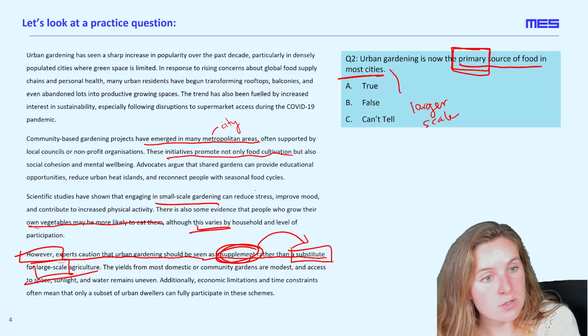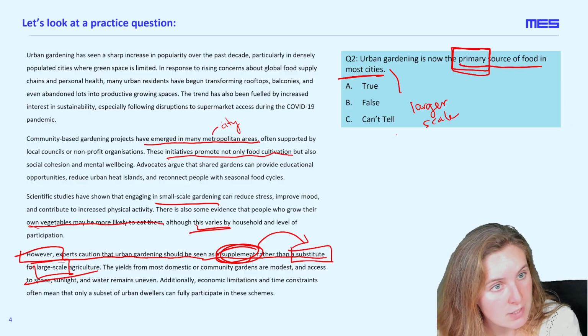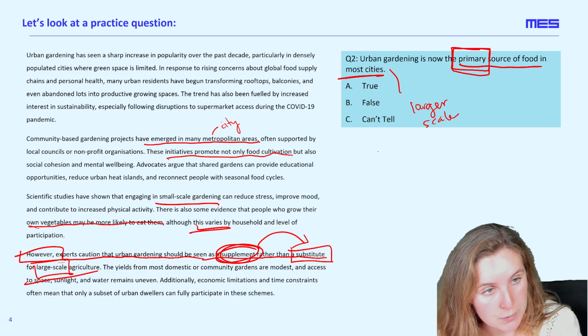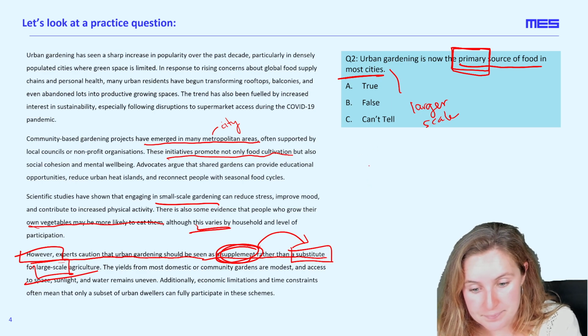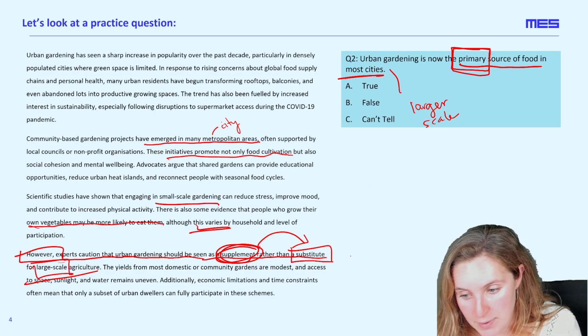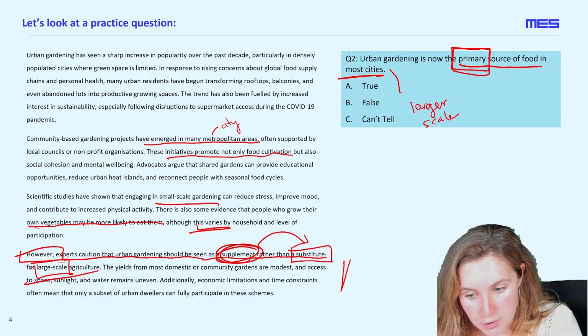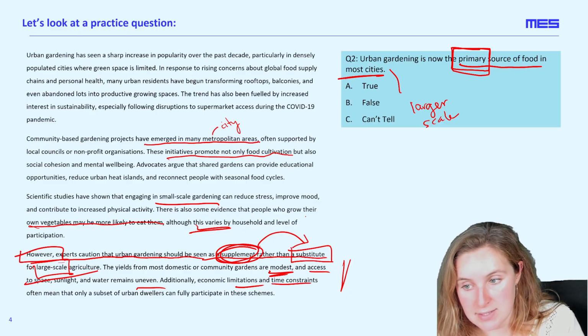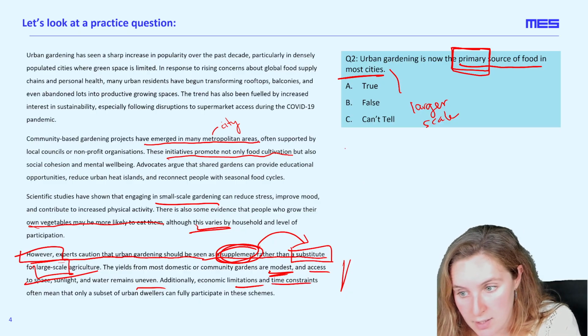So this is not true, right? This statement is not true. It's not now the primary source of food in most cities. And it seems like the rest of this paragraph actually contrasts this by describing the yields as modest and access being uneven and further limitations and constraints. It seems like this is definitely not true.